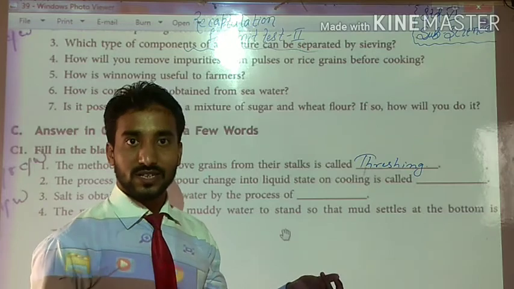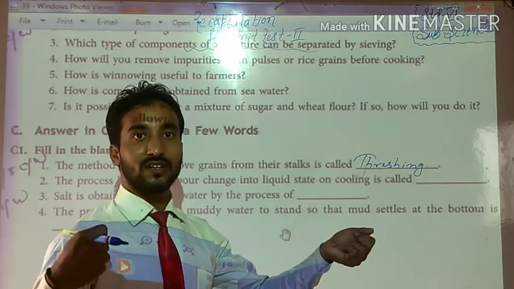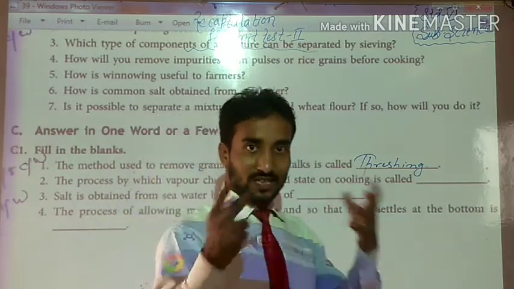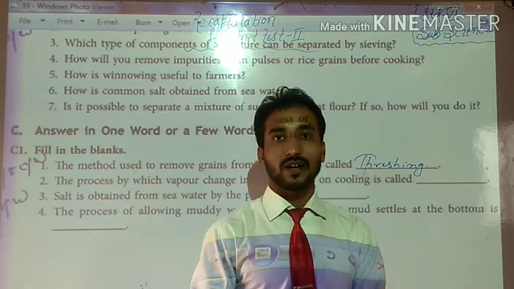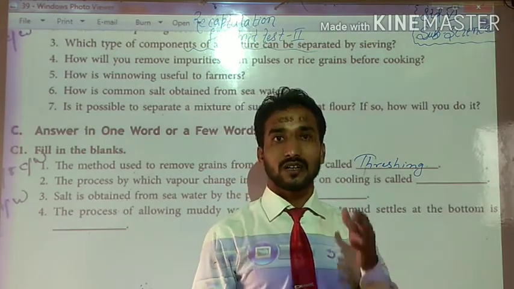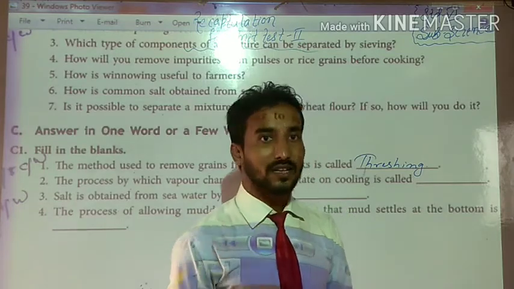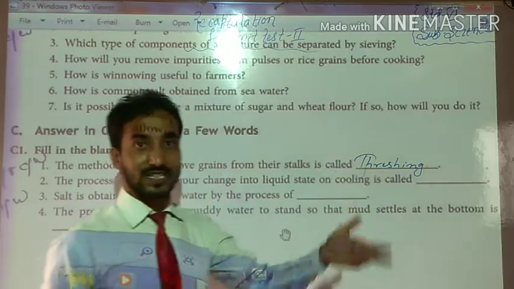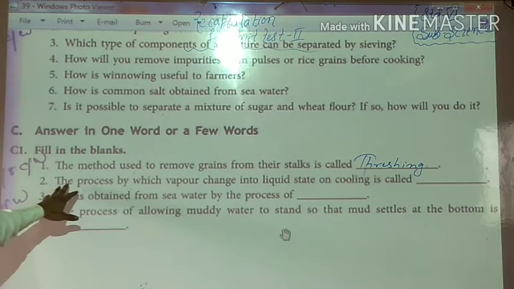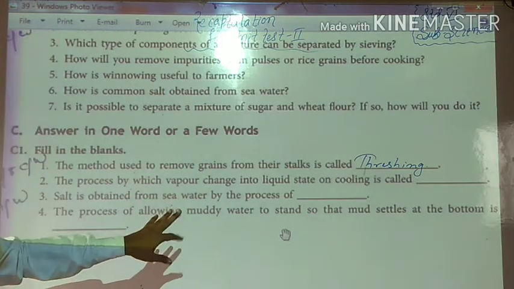Either you can do it manually, by using a long stick and beating on them, or you take a bundle of paddy crop or rice crop and beat it on a bench or table, and the rice which is included with it gets separated out. That is called threshing.